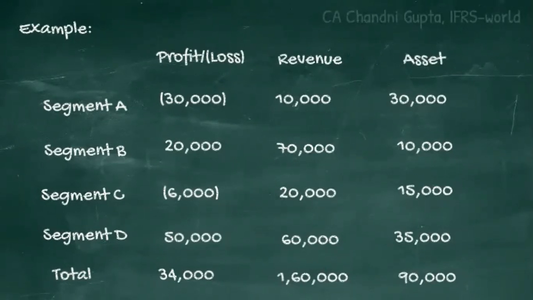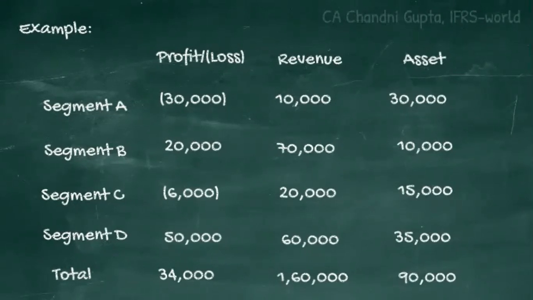The third condition is the revenue condition. The total revenue of all the segments is 1,60,000, the 10% of which comes out at 16,000. Now we need to compare 16,000 with the revenues reported by all the segments. As you can see, segment A has reported a revenue of 10,000, which is lesser than 16,000. Hence, segment A does not qualify for this condition.